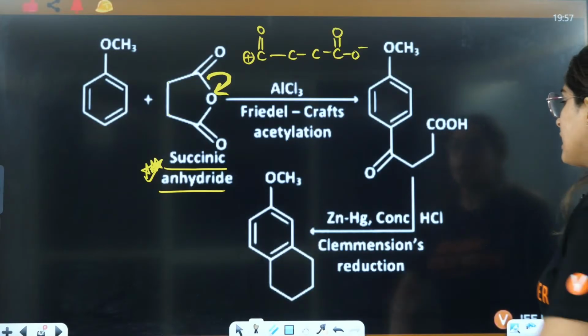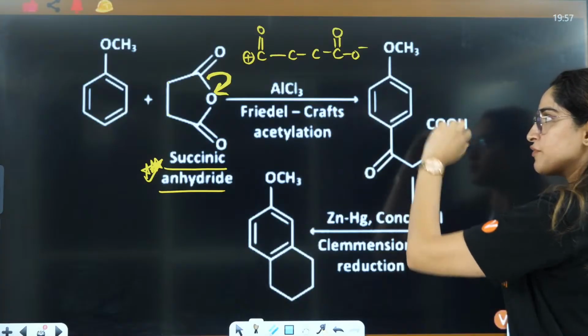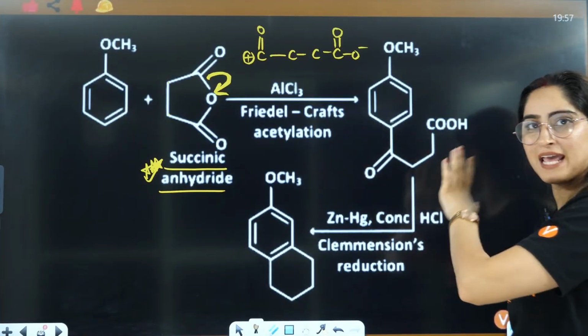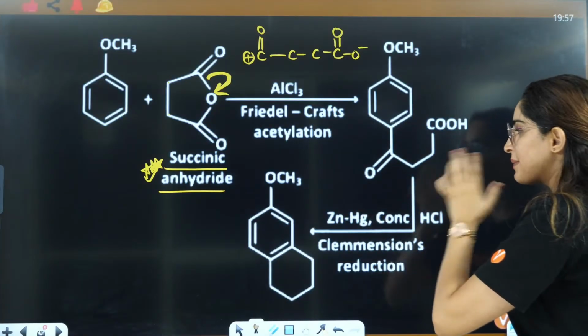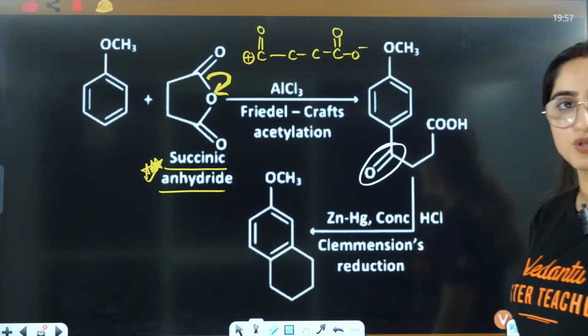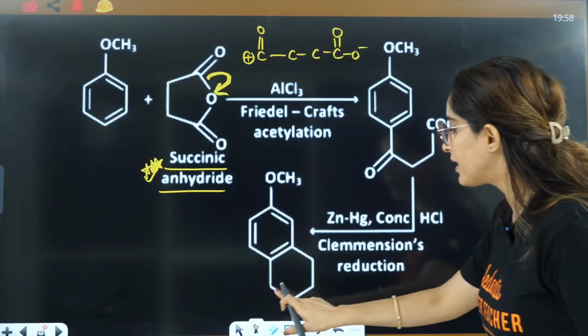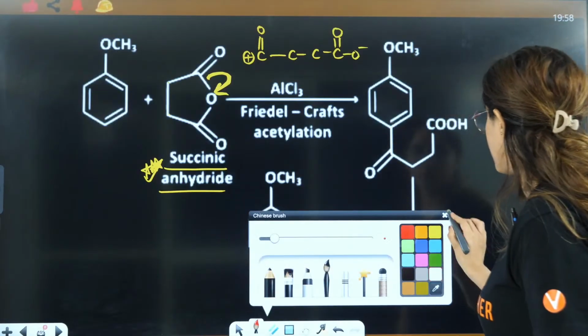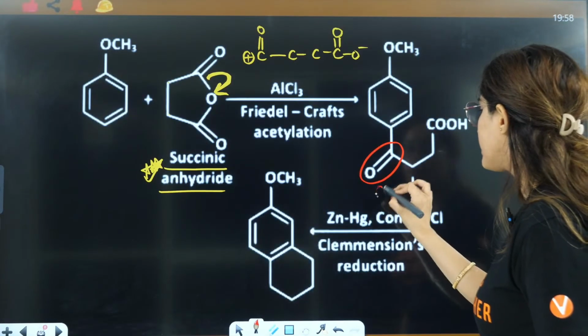Now, this was the first part, that is Friedel-Crafts acylation. Next is Clemmensen reduction. In Clemmensen reduction, C double bond O is converted to CH2. So this bond here is converted to CH2, and this bond is converted to CH2.